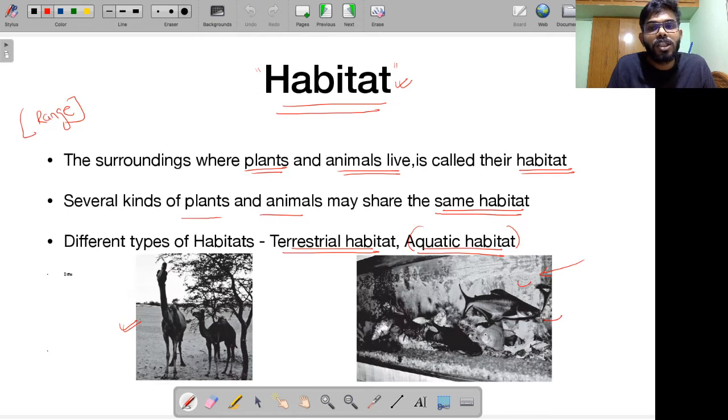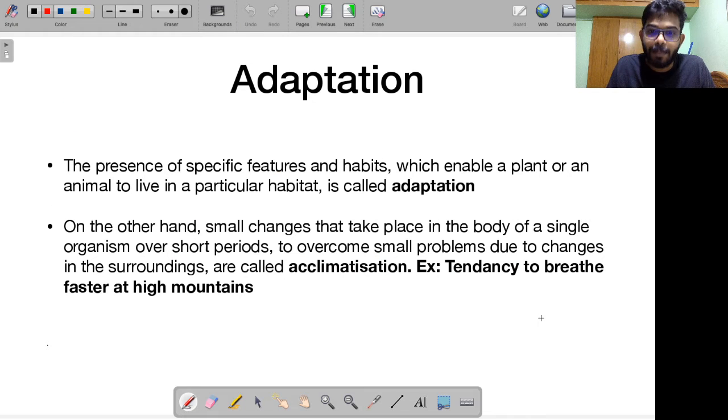Alright, this brings us to a discussion called adaptation, and I'm going to introduce a very important concept to you. It is called acclimatization. These are technical words that I'm introducing to you. Remember, in your prelims examination, UPSC will be using these technical terminologies and they will not be explaining what these terms mean. For example, they directly asked vertical farming, fertigation, etc. You are already expected to know what these terminologies mean.